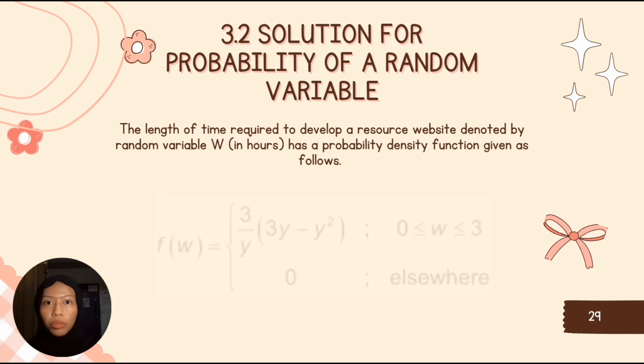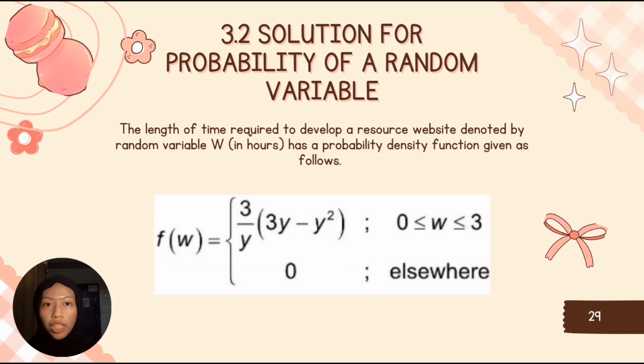So here it comes, the solution for probability of a random variable. The length of time required to develop a resource website, denoted by random variable W in hours, has a probability density function given as follows. So as you can see, these are the information given for this question.